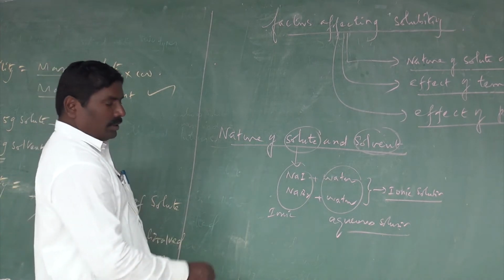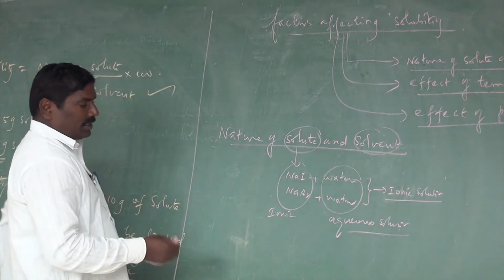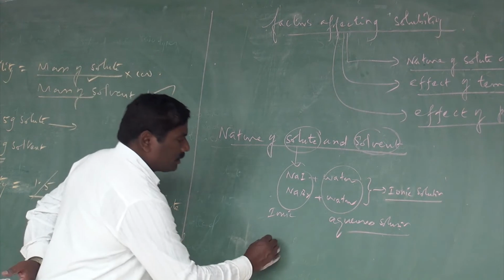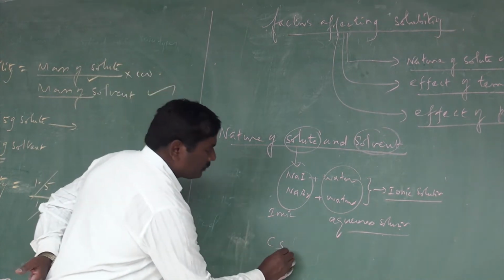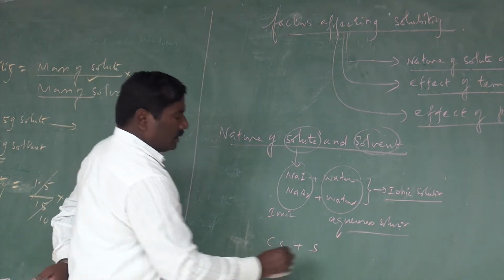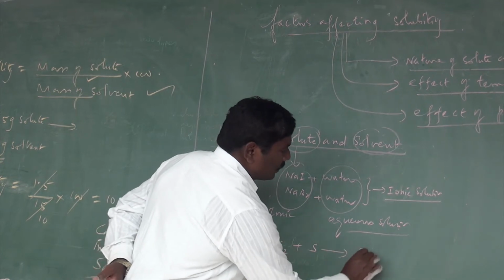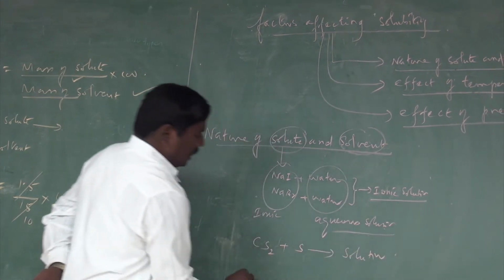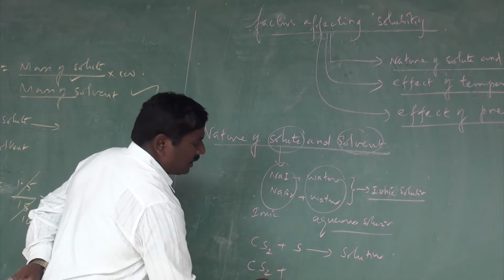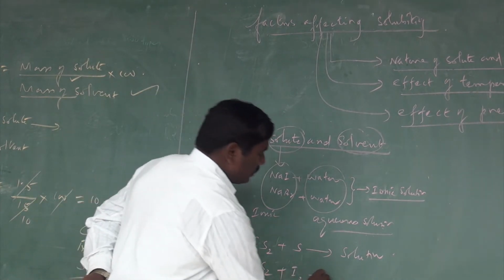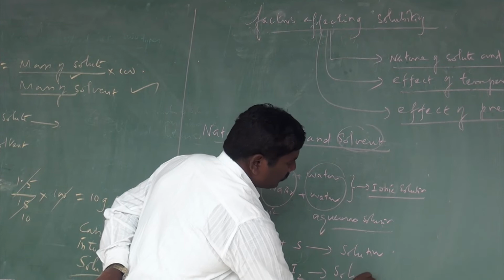Next we are going to see the next concept. I take carbon disulfide, then sulfur. It gives a solution. I can take the same carbon disulfide and take iodine. This also can give solutions.